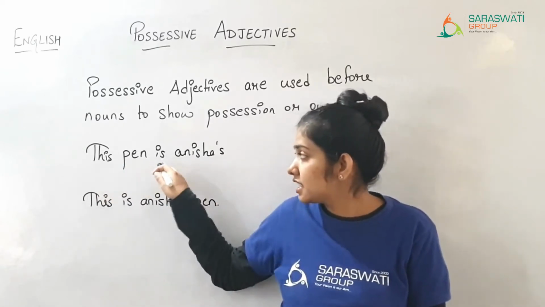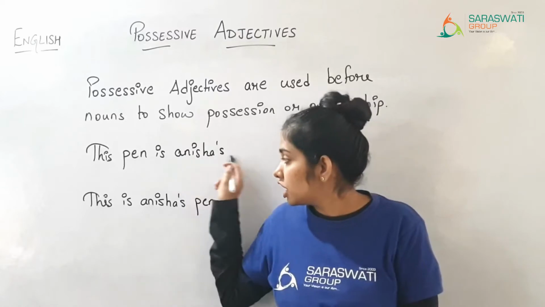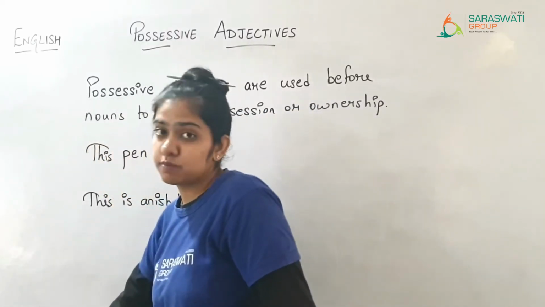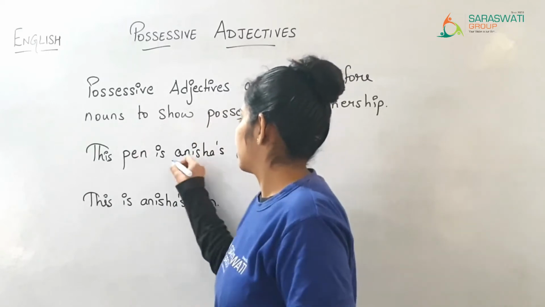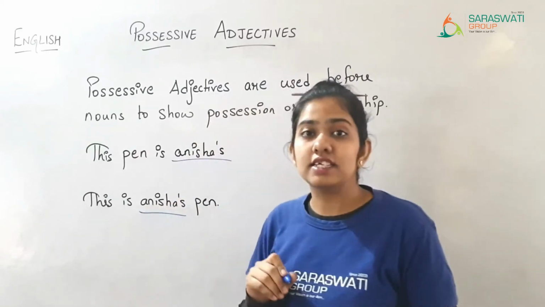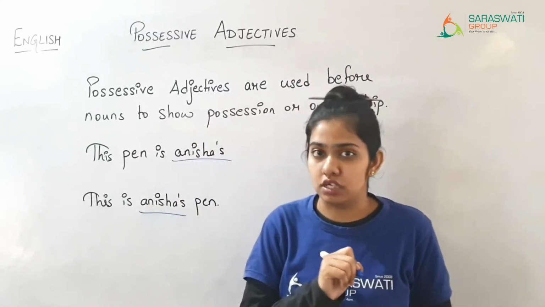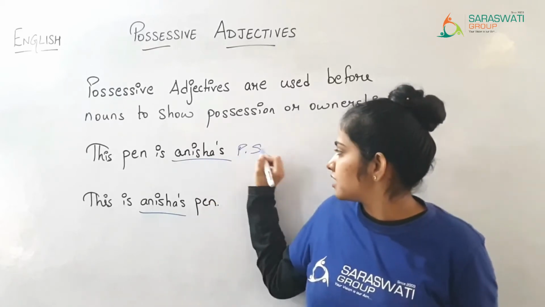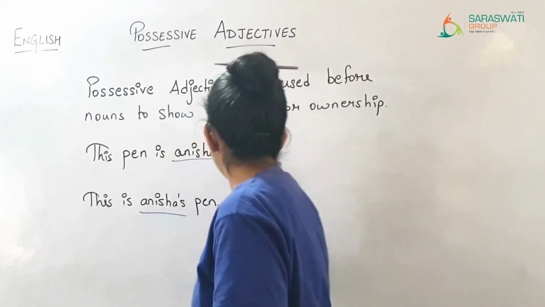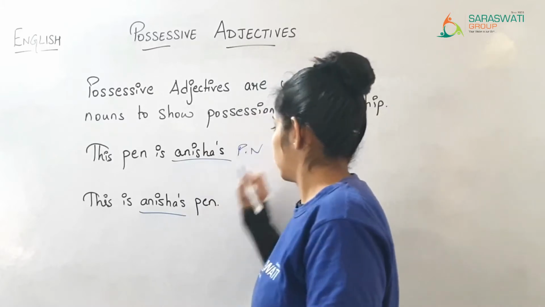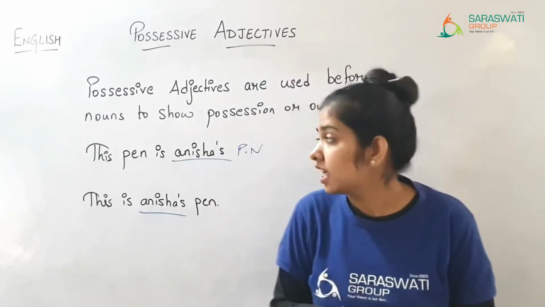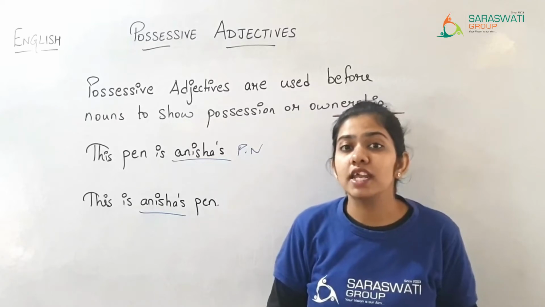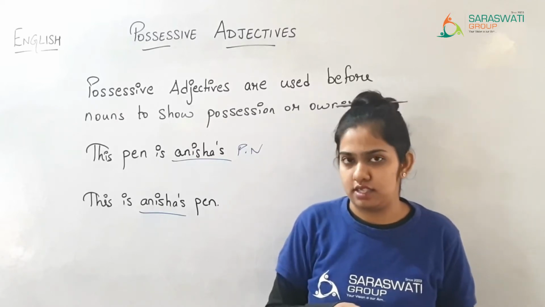Now this pen is Anisha's. Here Anisha's in both sentences is a possessive noun. This pen is Anisha's, ये जो पेन है वो अनीशा की है.